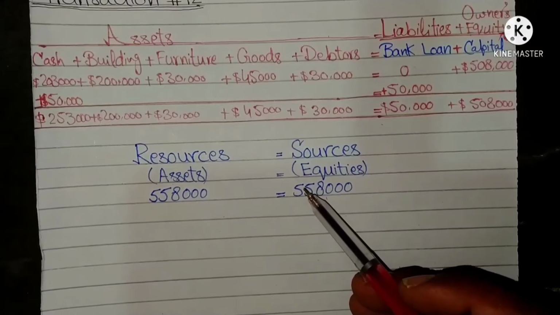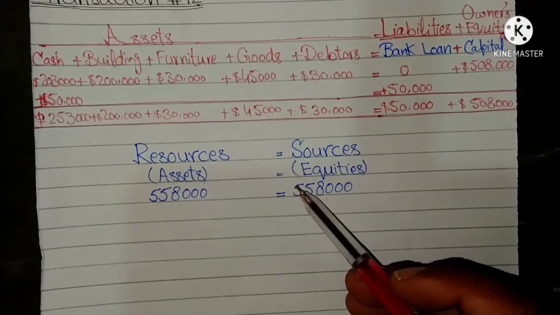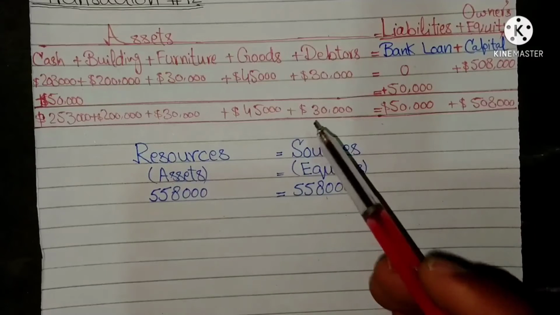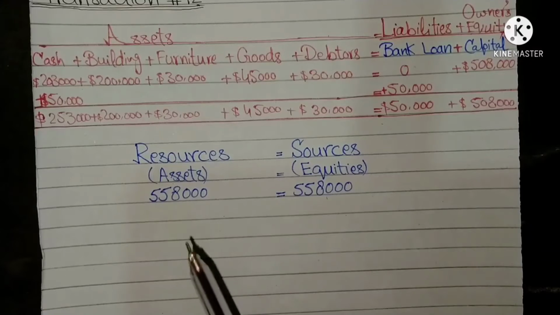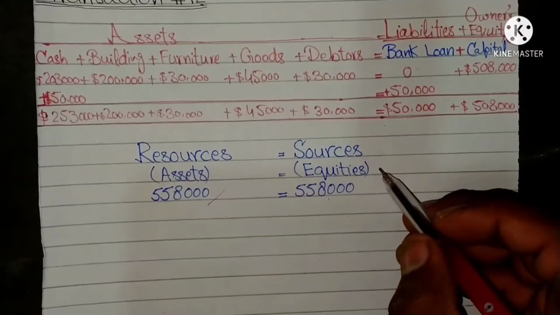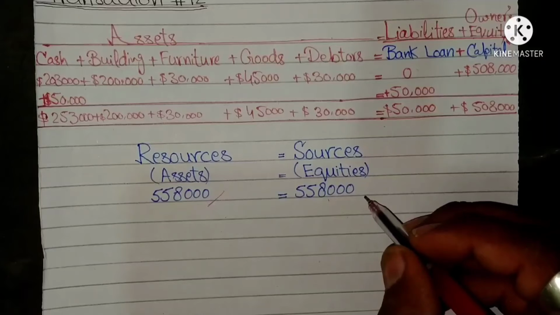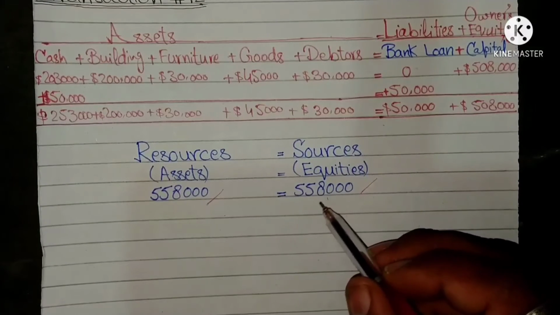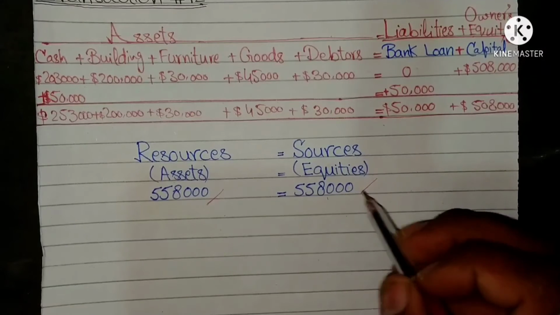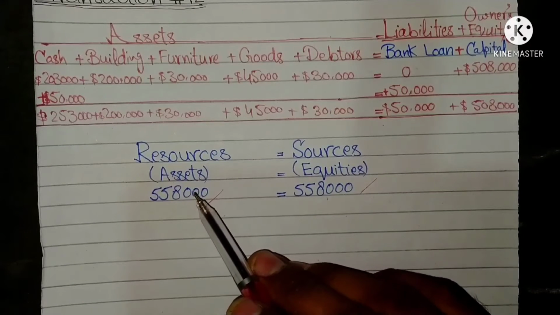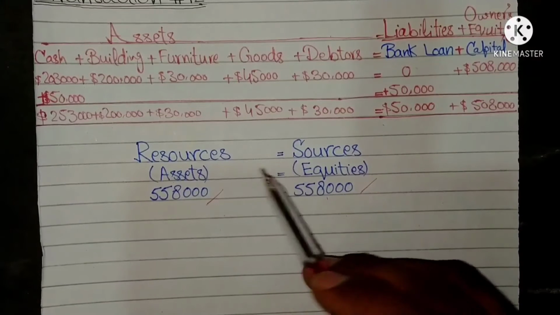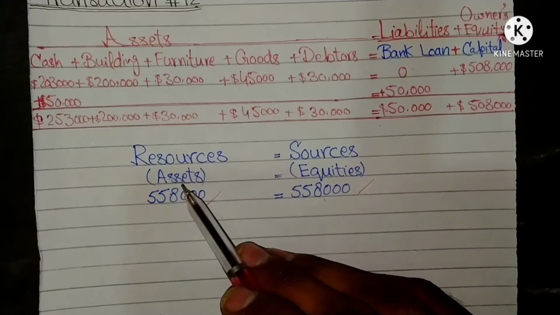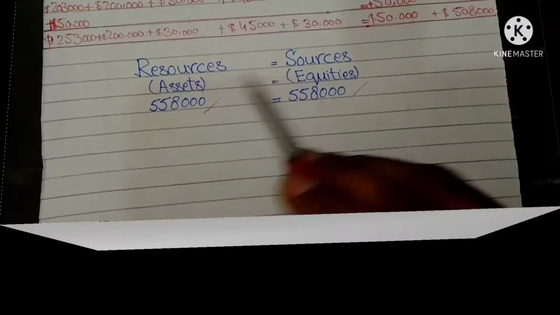It may be noted that the equality of both sides was maintained throughout the recording of the transactions. Total of the assets is this, and total of liabilities and owner's equity is this, and the total of one side will be equal to the other side. Actually, sources are the means to attain resources, that is, how we gain resources with the help of our sources.